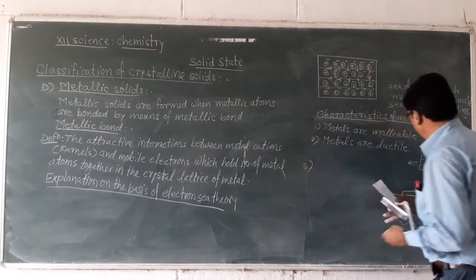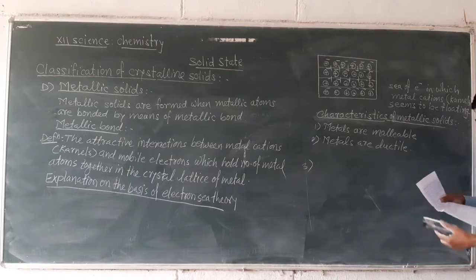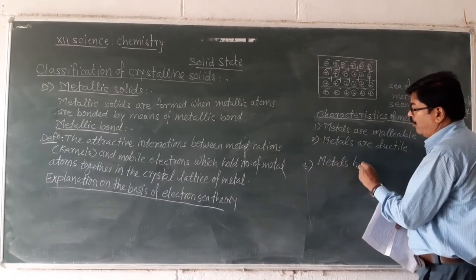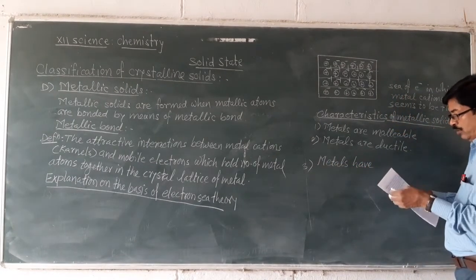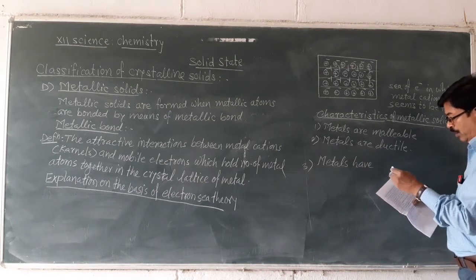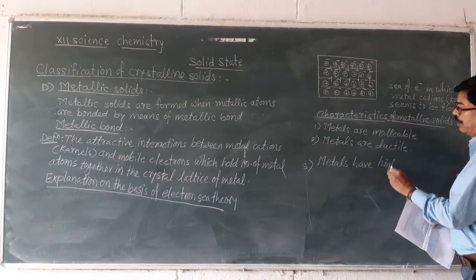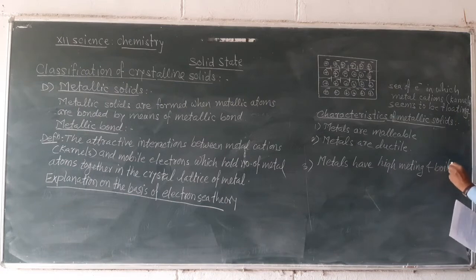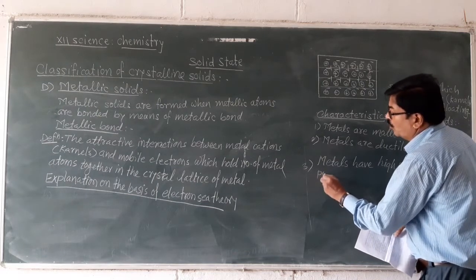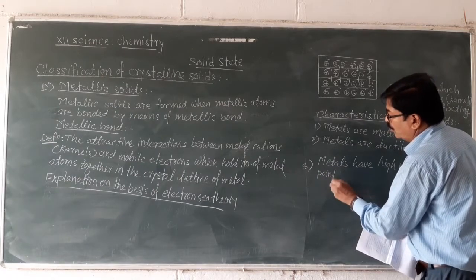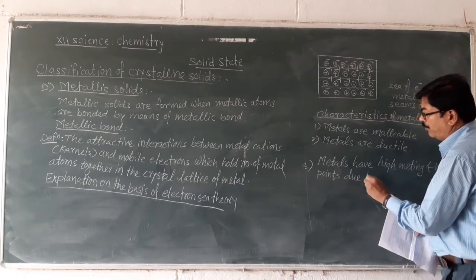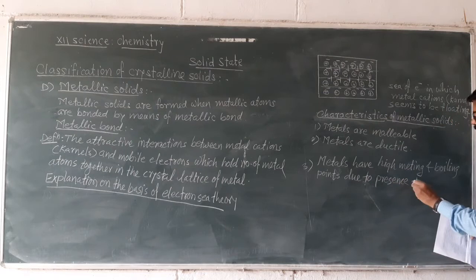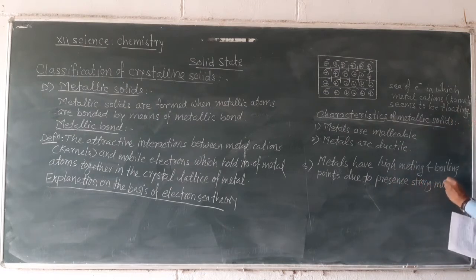The third property we have to discuss, metals have high melting and boiling points, due to the presence of strong metallic bonds.